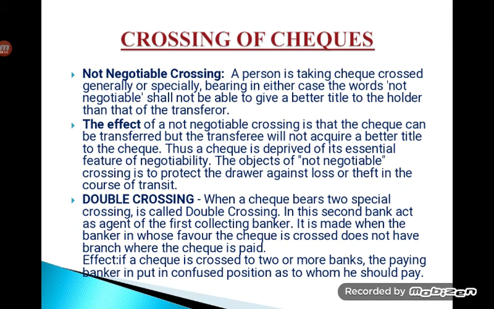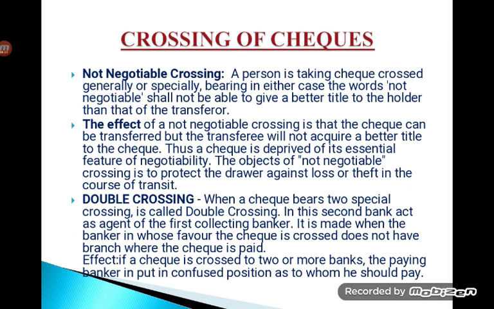The next one is double crossing. When the check bears two special crossings, it is called double crossing. In this case, the second bank acts as an agent to the first bank, that is, the collecting banker. It is made when the banker in whose favor the check is crossed does not have the branch where the check is to be paid.